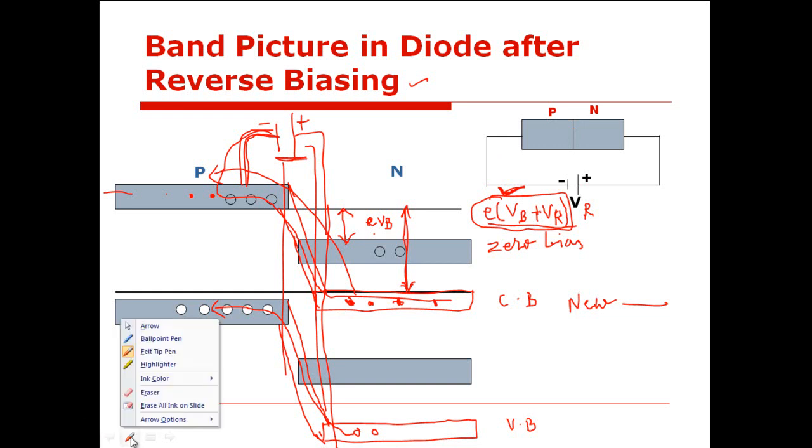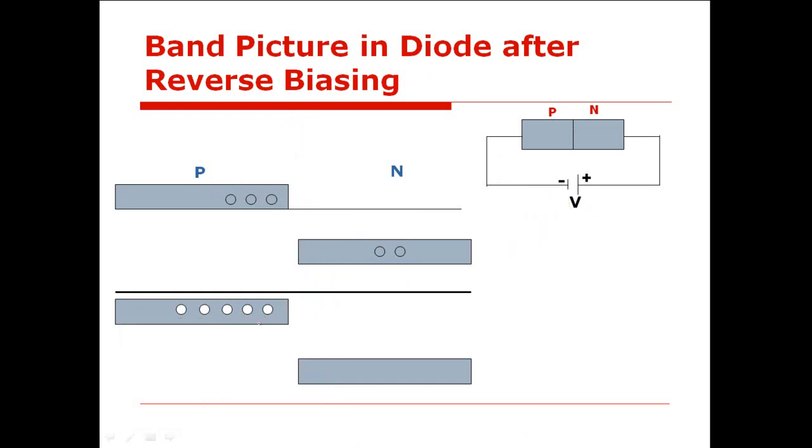So only the transfer of minority charge carriers takes place in a diode in reverse bias mode. For MCQ type examination, you should know this fact.